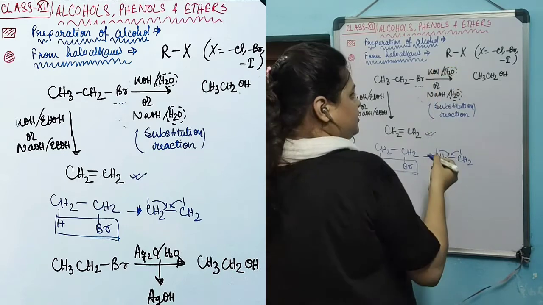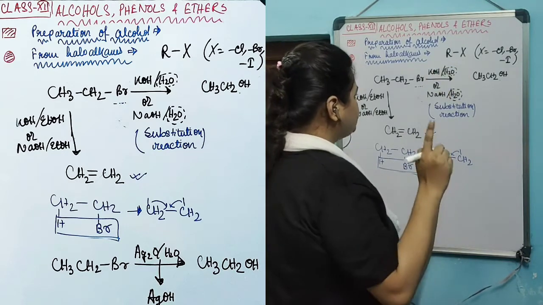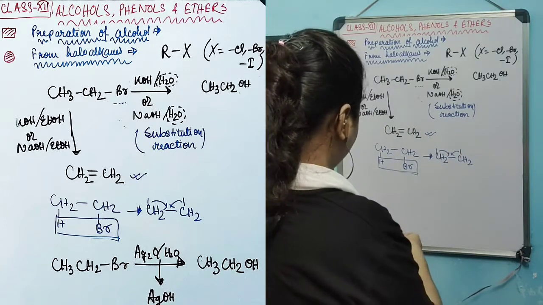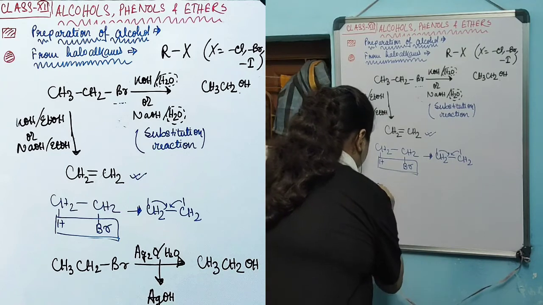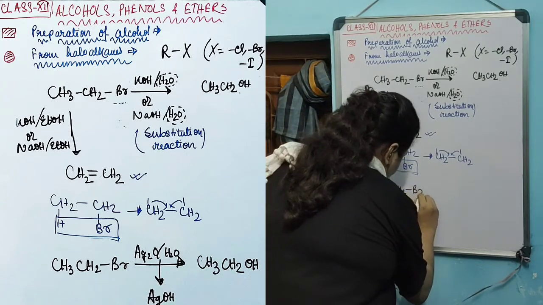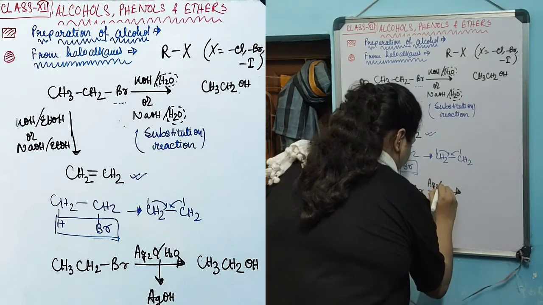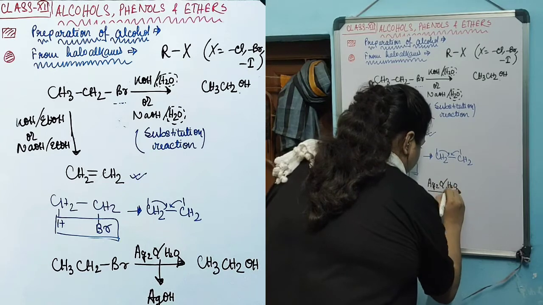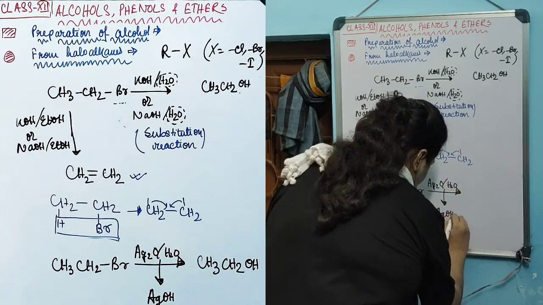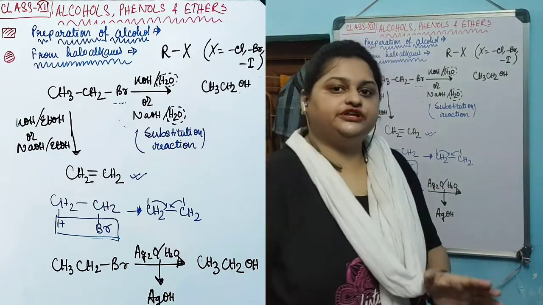instead of a strong base like KOH or NaOH, a weak base like Ag2O, H2O, an aqueous solution of silver oxide, is used.